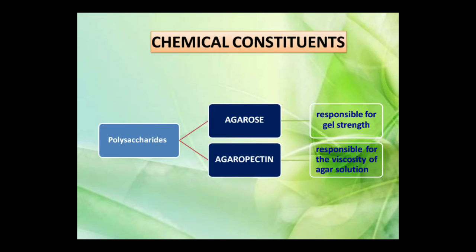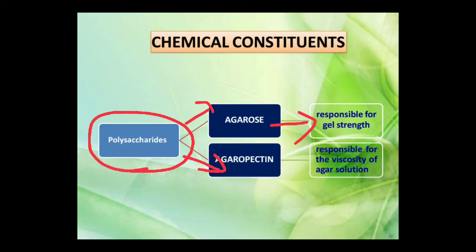What are the main chemical constituents? It mainly consists of polysaccharides that are divided into agarose and agaropectin. Agarose is responsible for the gel strength and agaropectin is responsible for the viscosity of the agar solution. Agaropectin makes the solution viscous, and the gel forming capacity is due to the presence of agarose.